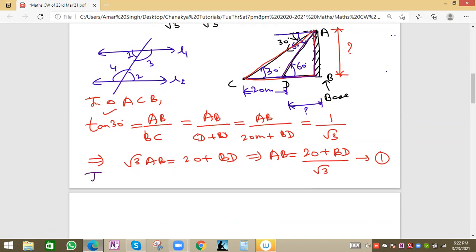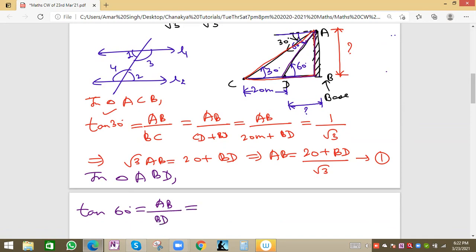So we write in triangle ABD, tan theta is P by B, or opposite by adjacent, so AB by BD.